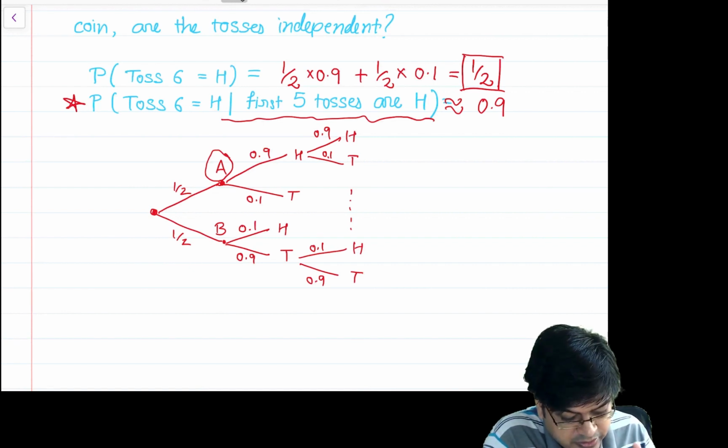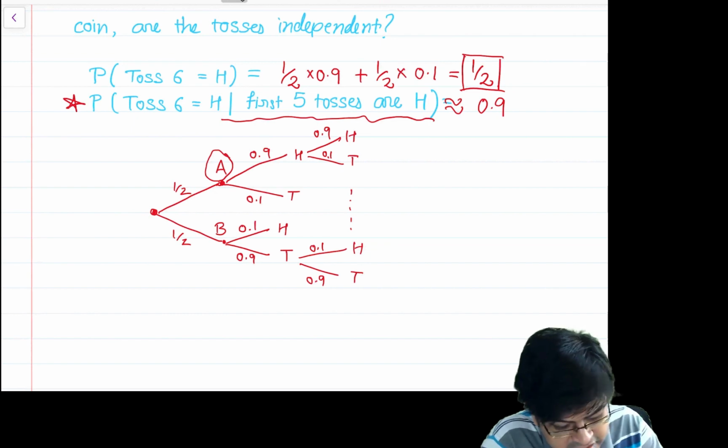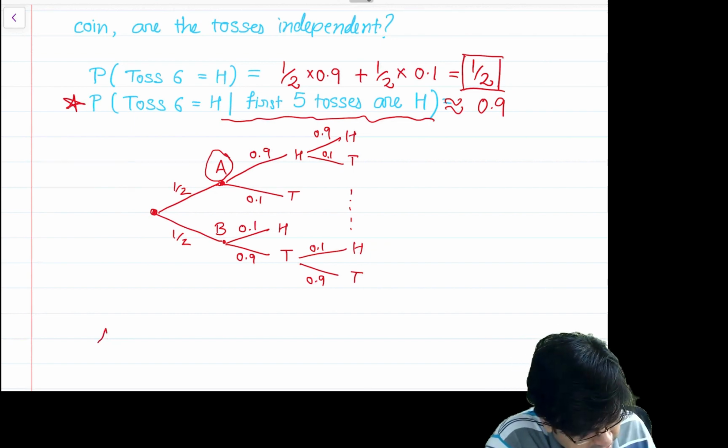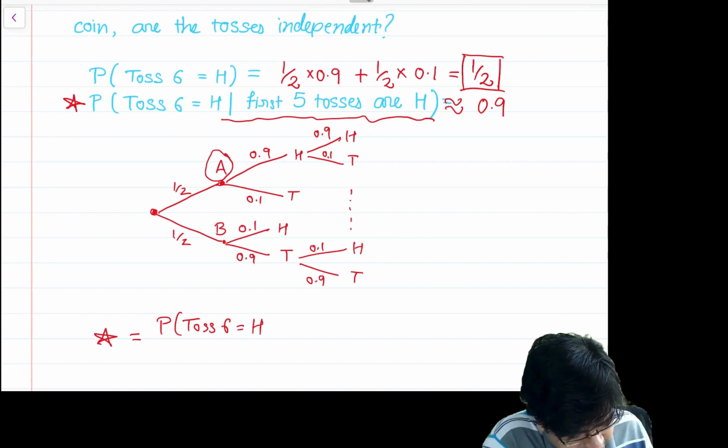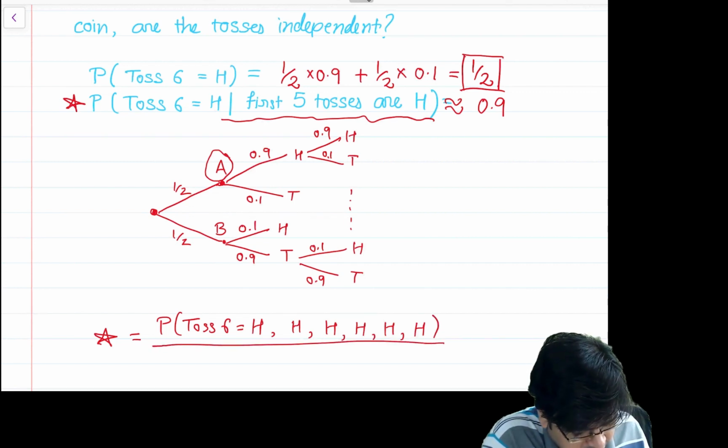If you want to compute this probability, then you need to compute, let us write this as star, the probability that toss 6 is equal to head and there is a head at tosses 1, 2, 3, 4, 5, correct, upon the probability that 5 tosses are heads.